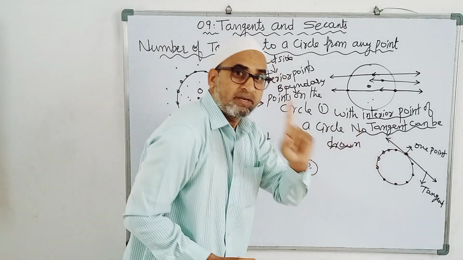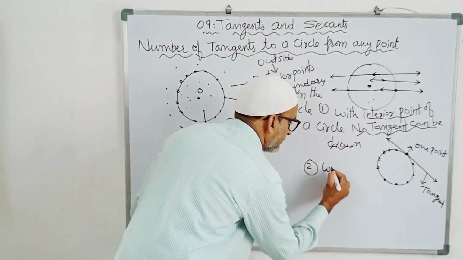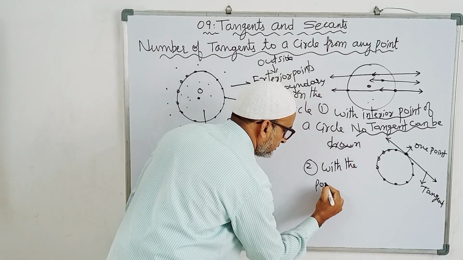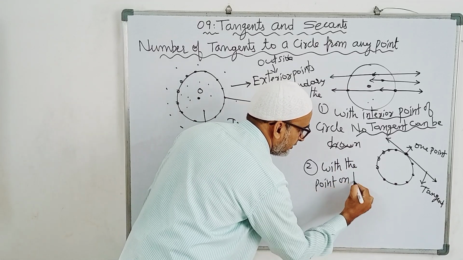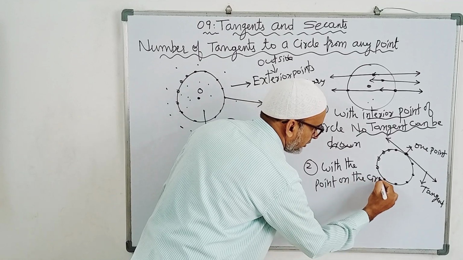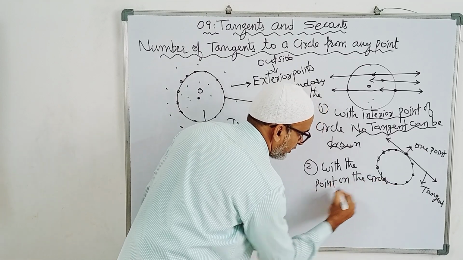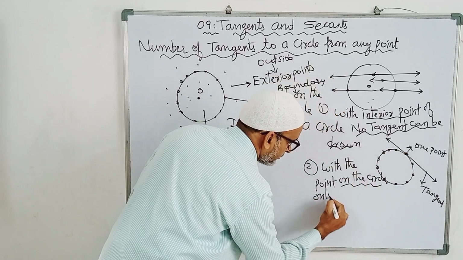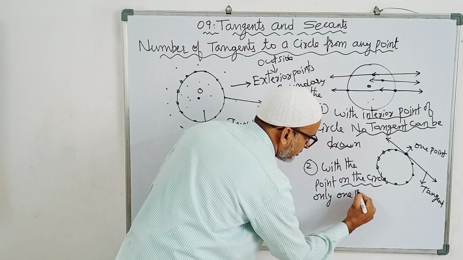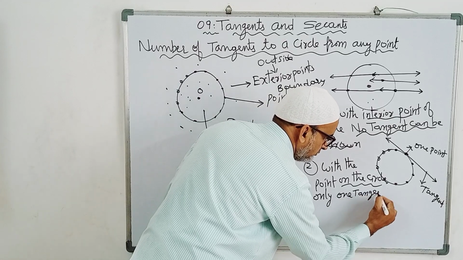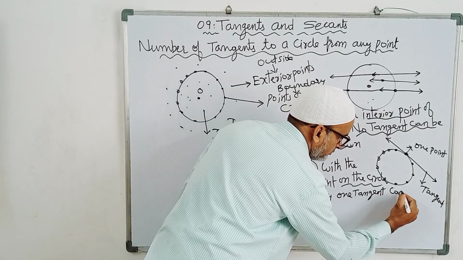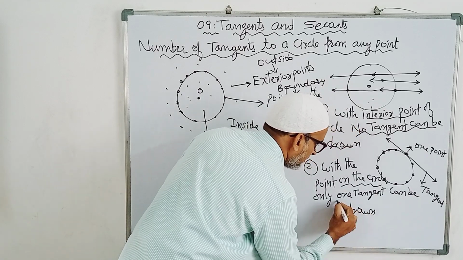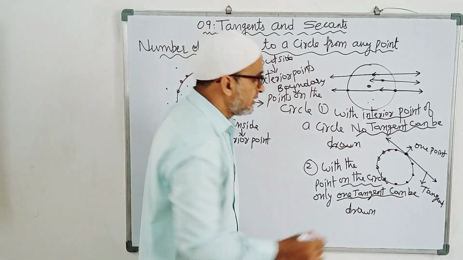With a boundary point, with the point on the circle, only one tangent can be drawn. One tangent. Don't get any confusion.